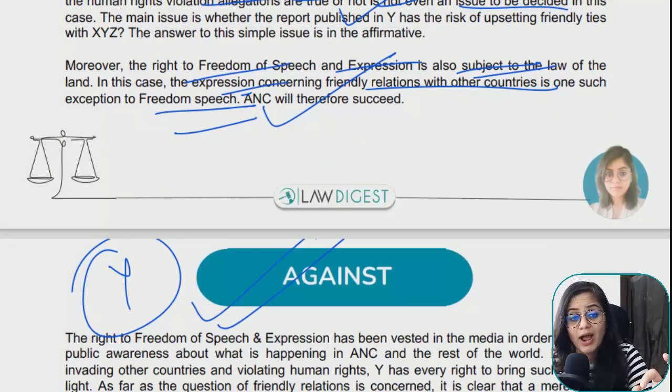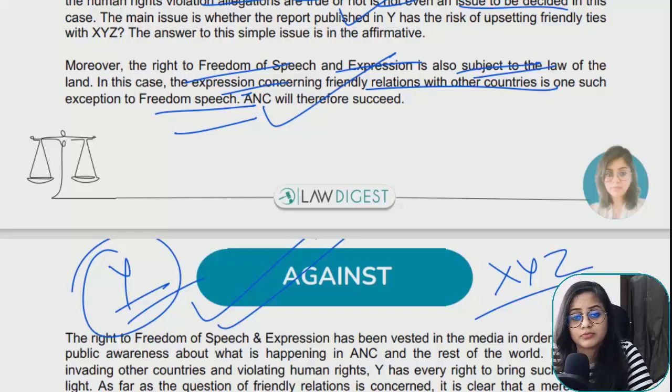That Y has the right to freedom of speech and expression. So basically they need to create awareness about what is happening around the world. Now irrespective of the fact that whether the country XYZ is an ally or not, their job is to bring awareness, and if they are stating anything about XYZ, it is a fact. They are stating a fact, and it is merely a news item that has come, and it is not actually affecting the ties between the country, because we are just stating the fact from the other country.